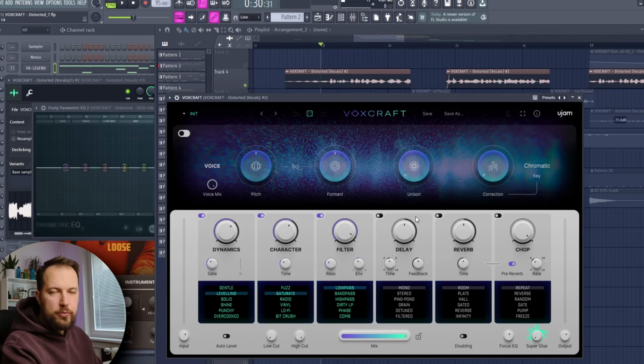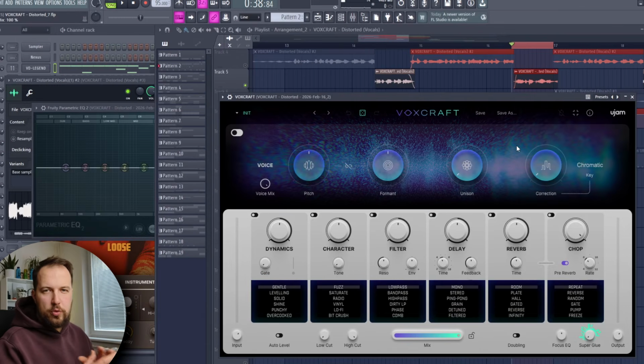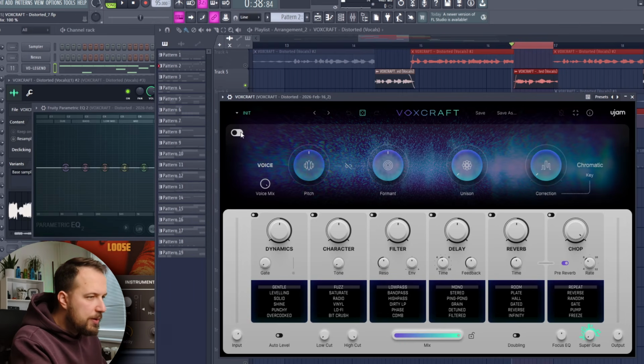This is all I'm gonna do for the main vocal, which is kind of a subtle distorted effect. But for this filler vocal, for this ad-lib, we are gonna do the opposite of subtle. We are gonna crush this vocal quite a lot. So first, I'm gonna enable the voice and increase the unison.